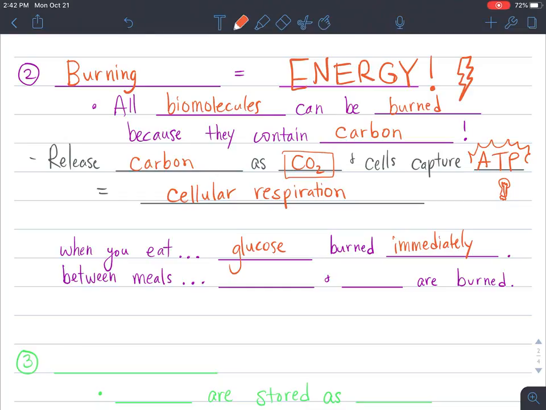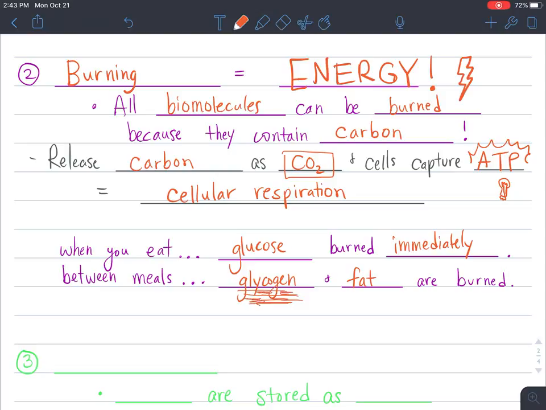Now, other things like our fats and proteins are going to be more longer term, or they're not as easy to burn. It's kind of like trying to light a log on fire. It will burn, but it's not easy to burn right away. So when we're not eating between meals, glycogen and also fat are burned. Now, we'll look more at this word glycogen as we move throughout this science notebook page. But basically, if glucose is not burned immediately, it gets stored as glycogen. It becomes glycogen.